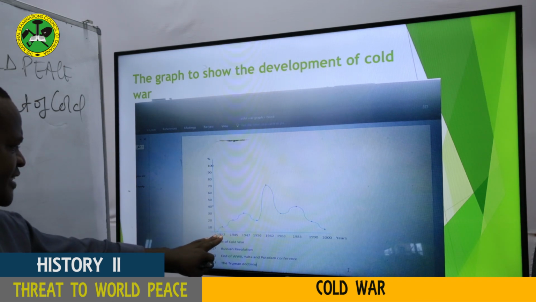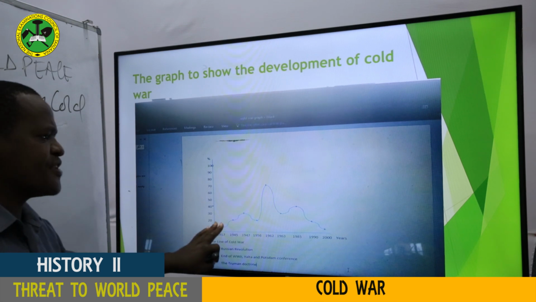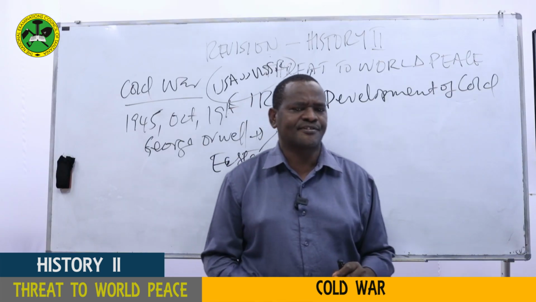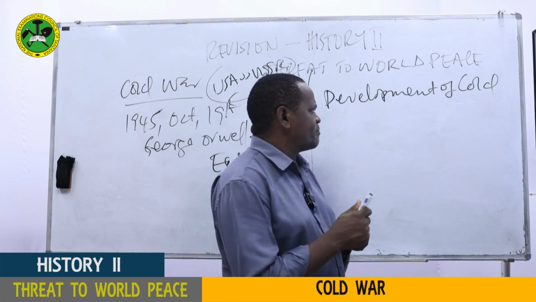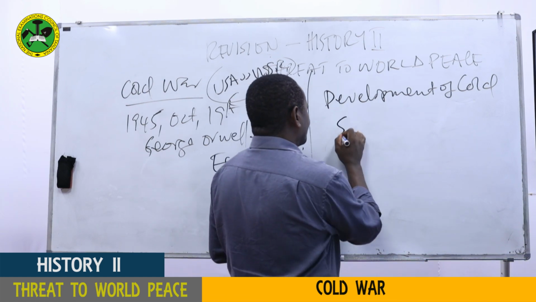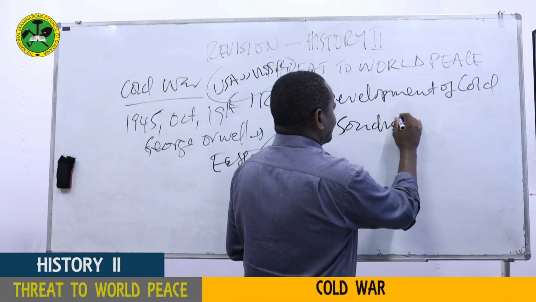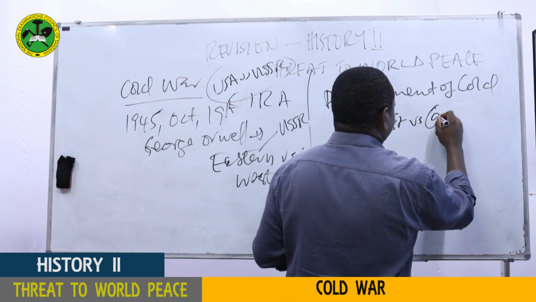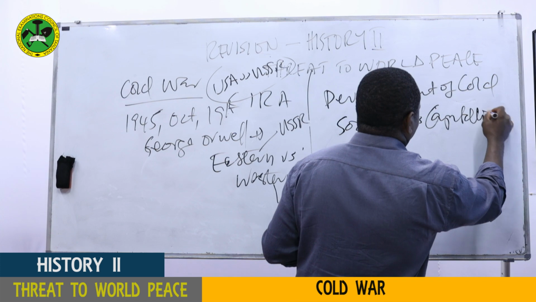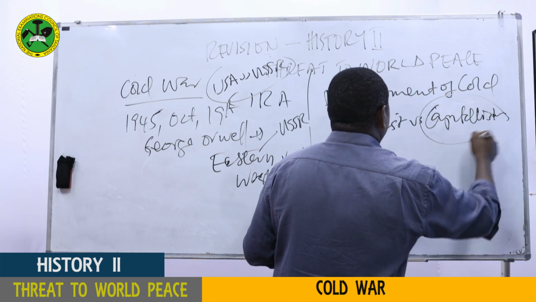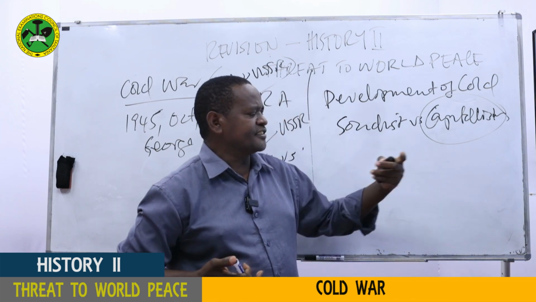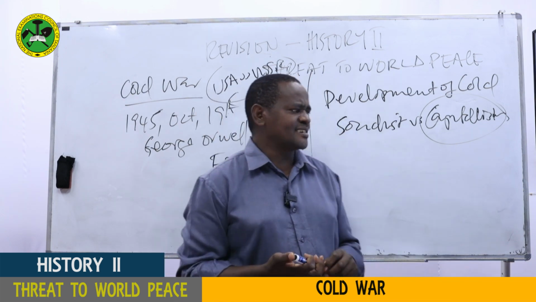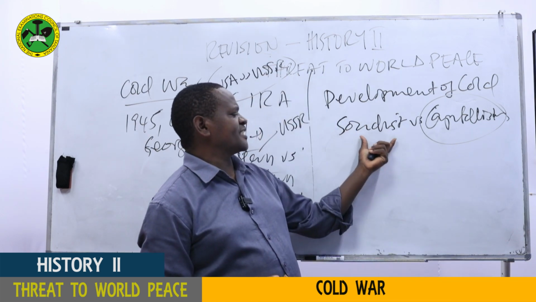And why do we say 1917? Because one of the things which characterized Cold War, my dear students, is ideological differences. There were two competing ideologies. The first ideology was the socialist ideology vis-a-vis the capitalist ideology. So when had these two ideologies emerged? Of course, capitalist ideology has been existing for quite so long, since the 15th century, when it emerged from mercantilism. But here we have the socialist ideology.